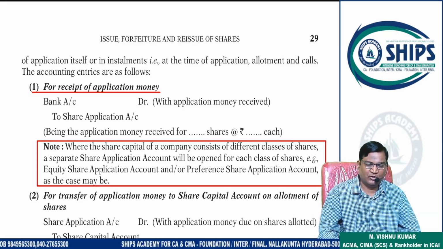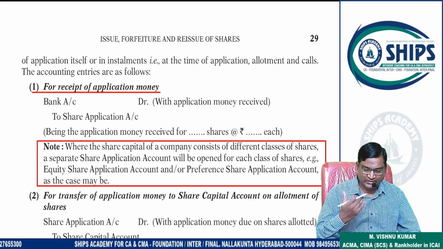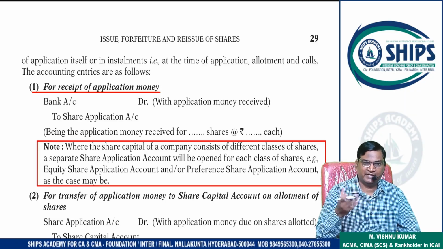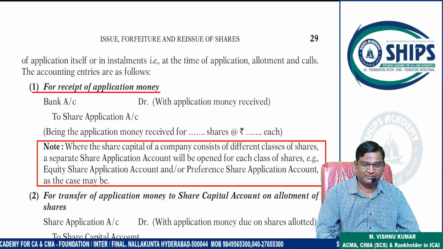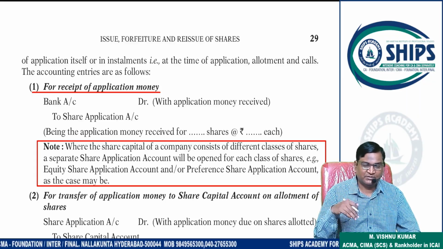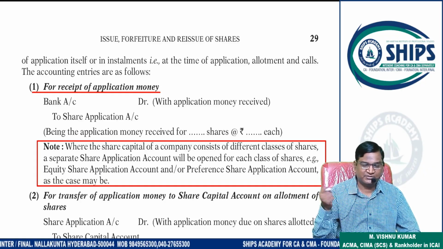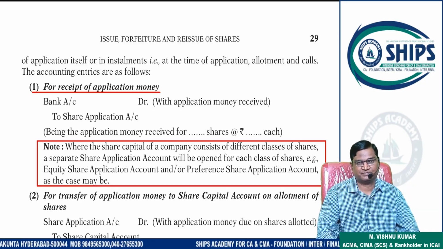So the amount which the company intends to collect can be collected in lump sum or in installments. If the company is collecting in installments, in what way will it be recorded? If the company is receiving in lump sum, what will be the recordings in the books of accounts? That we are going to discuss now.